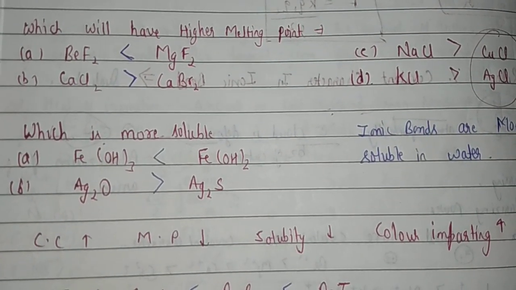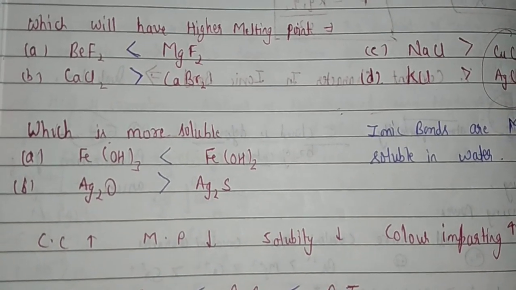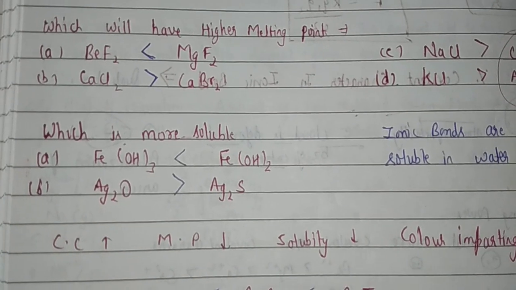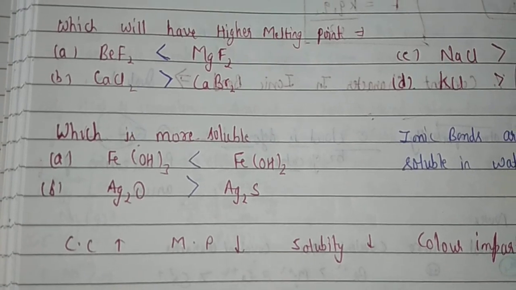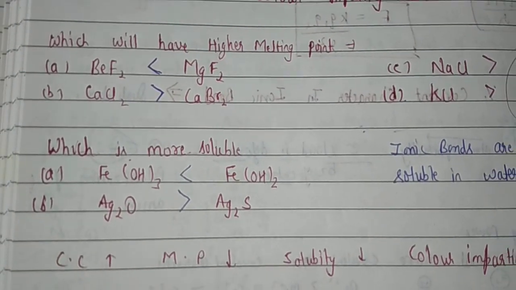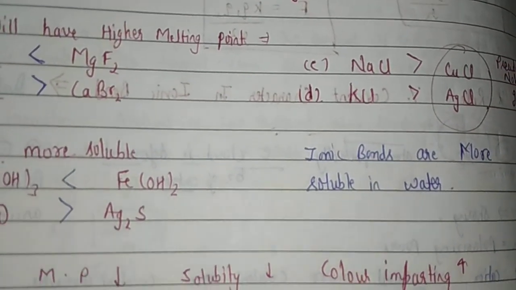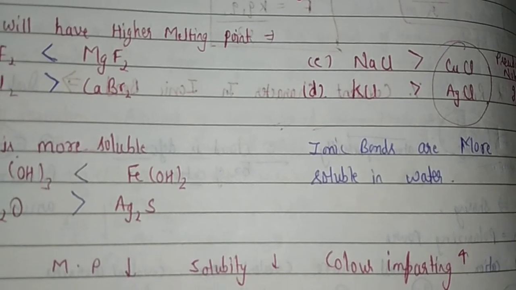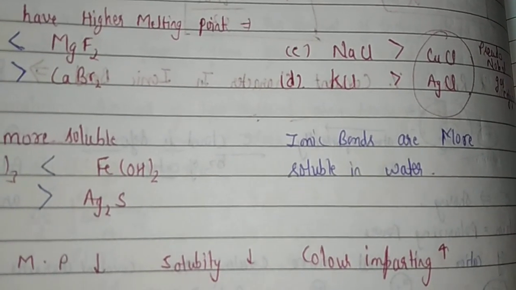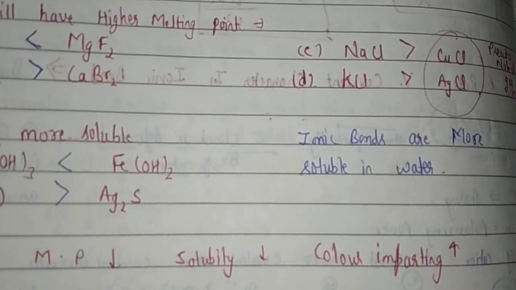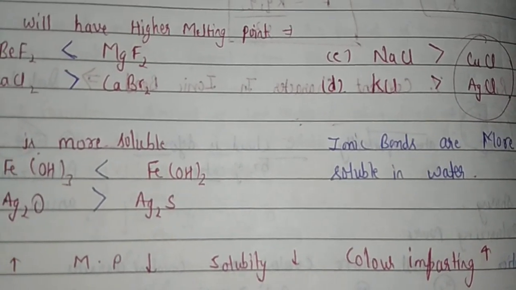In case of CaCl2 and CaBr2, the anion is different. When the anions are different, more covalent character will be in the one with the larger anion. So CaBr2 has more covalent character. Therefore, the higher melting point will be of calcium chloride. In case of NaCl and CuCl, and KCl and AgCl, we have learned about pseudo noble gas configuration. These are examples of pseudo noble gas configuration, meaning they are more covalent in nature, and being more covalent, their melting point and boiling point is low.